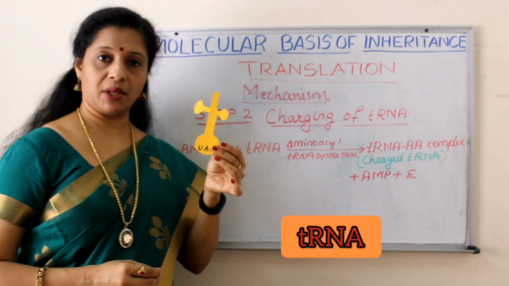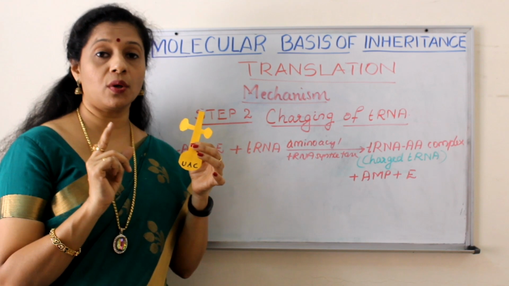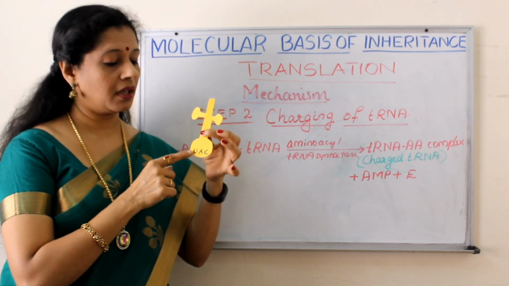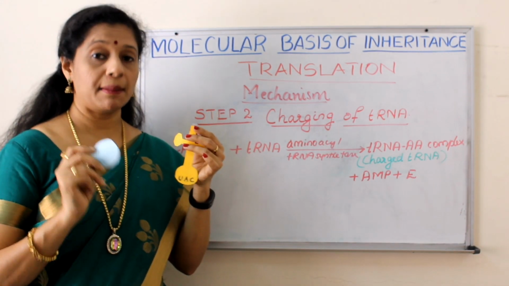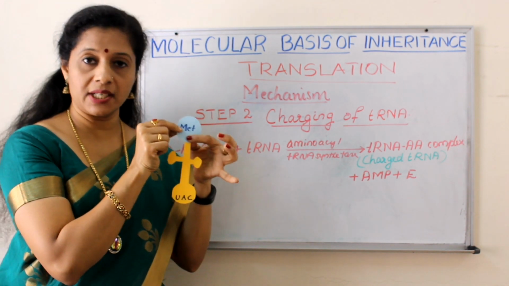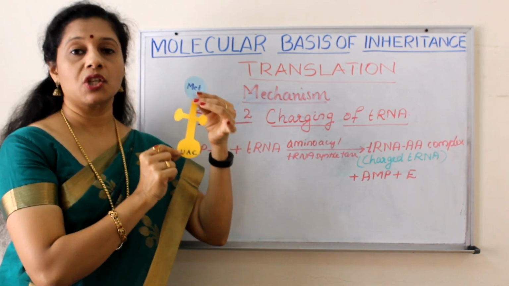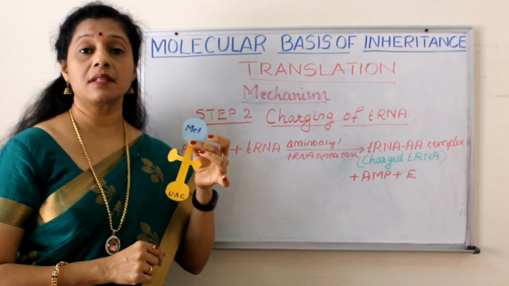Suppose this is the amino acid. So the first tRNA should have the anticodon UAC because we know that the start codon is AUG. The corresponding anticodon is UAC. So AUG codes for methionine. Now this amino acid methionine, which is already charged, is with the tRNA. So now this is the charged tRNA. This is the first step of protein synthesis. Now this charged tRNA will start moving towards the site of protein synthesis. Now the third step is activation of ribosome.